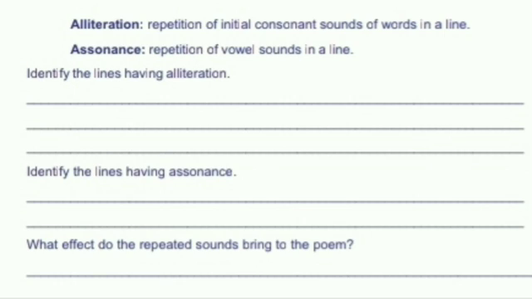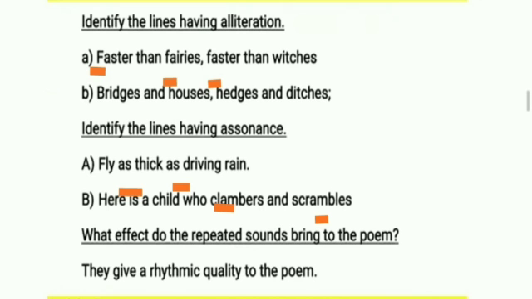Now, identify the lines having alliteration and assonance and what effect do the repeated sounds bring to the poem. So, here I have given the lines that are having alliteration and assonance. So, we will see the lines having alliteration first.